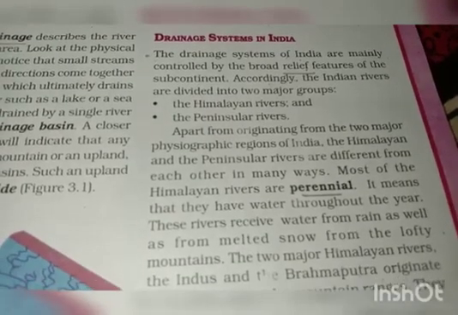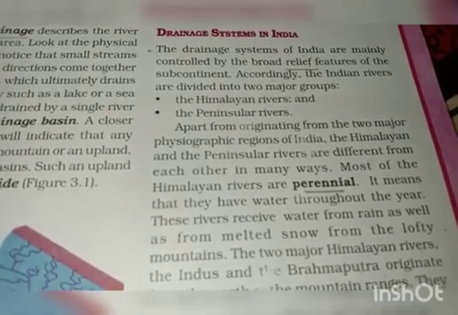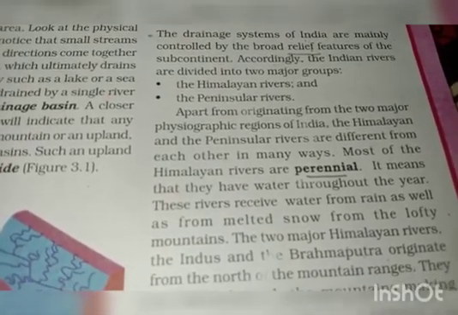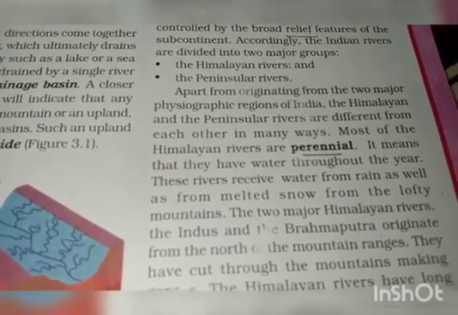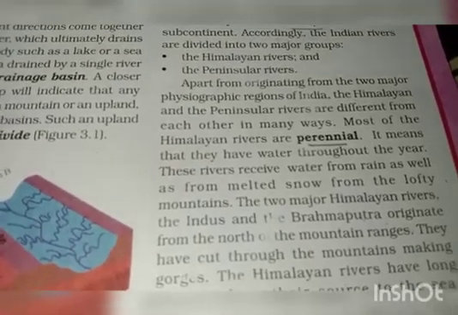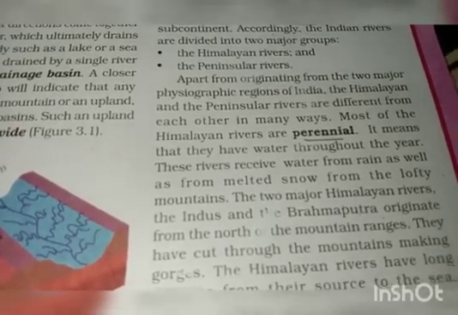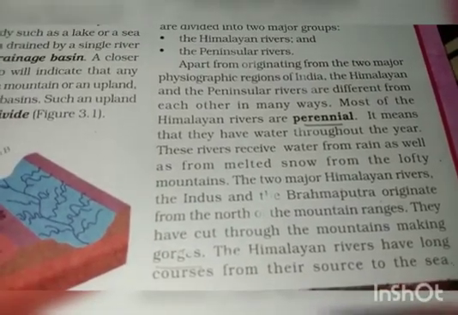Most of the Himalayan rivers are perennial. The word perennial means that they have water throughout the year. These rivers receive water from rain as well as from melted snow from the lofty mountains. The two major Himalayan rivers, the Indus and the Brahmaputra, originate from the north of the mountain ranges.